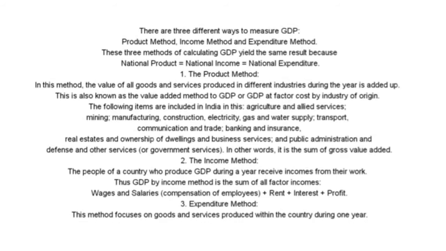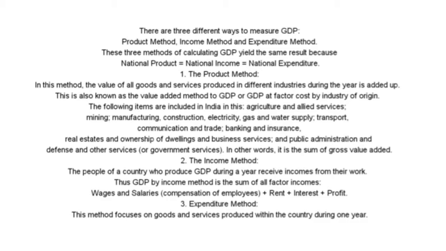There are three different ways to measure GDP: product method, income method, and expenditure method. These three methods of calculating GDP yield the same result because national product equals national income equals national expenditure. First point, the product method. In this method, the value of all goods and services produced in different industries during the year is added up.